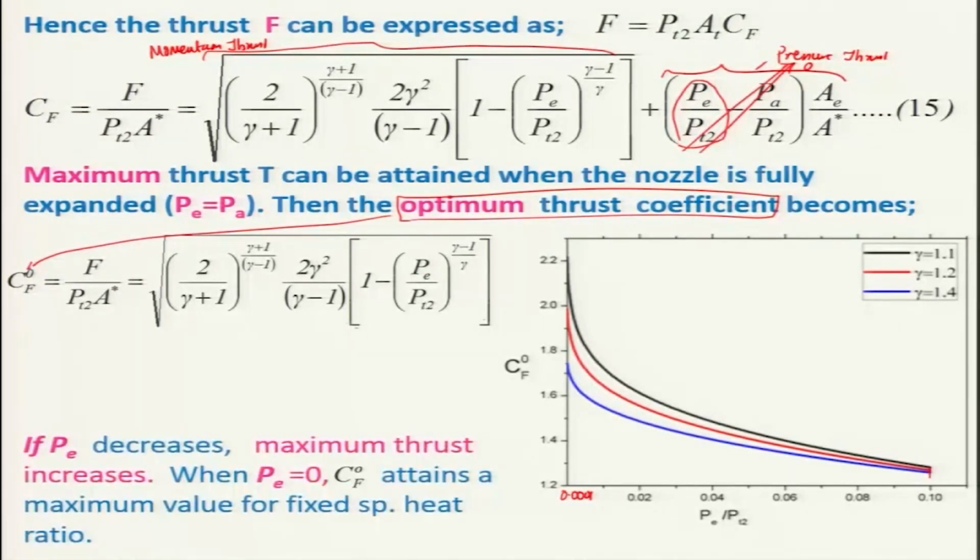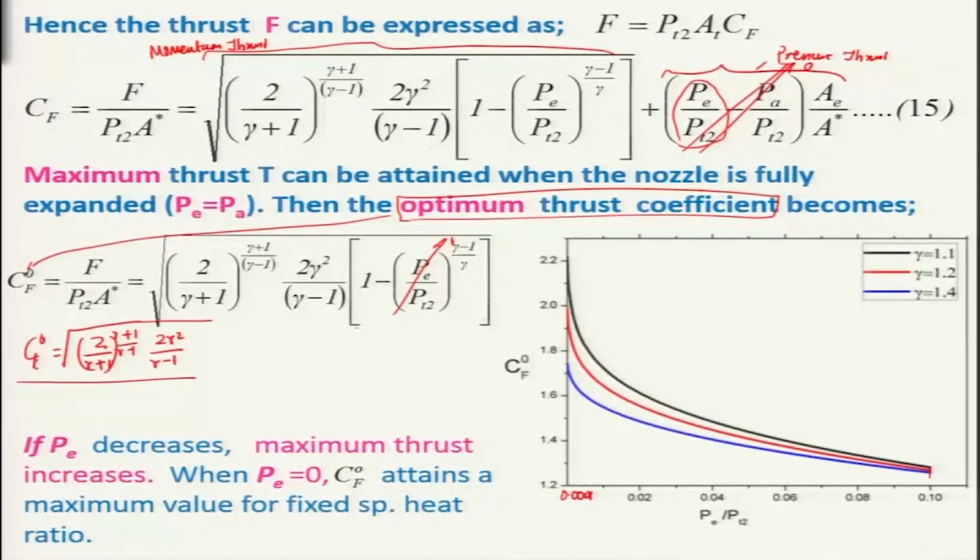That means, if Pe decreases, maximum thrust increases. When Pe is equal to 0, then Cf attains a maximum value for a fixed specific heat ratio. So, if you look at this term, it goes towards 0. So, you will get Cf naught equal to root over 2 gamma square by gamma minus 1, times 2 by gamma plus 1 to the power of gamma plus 1 by gamma minus 1.